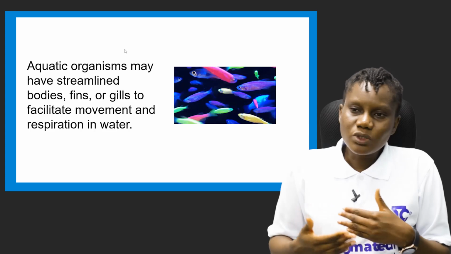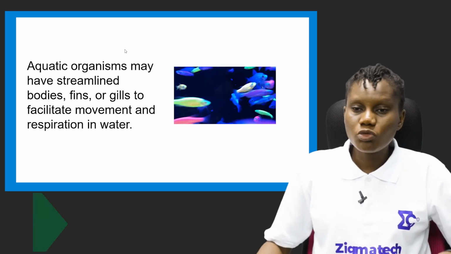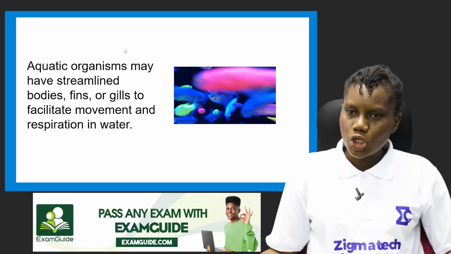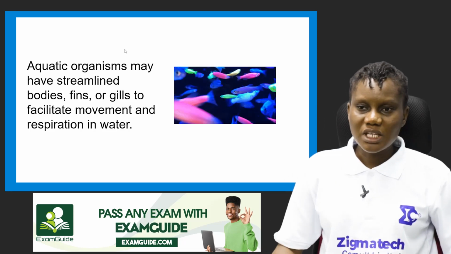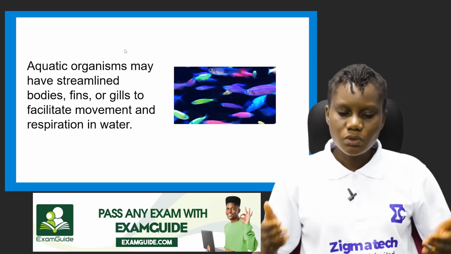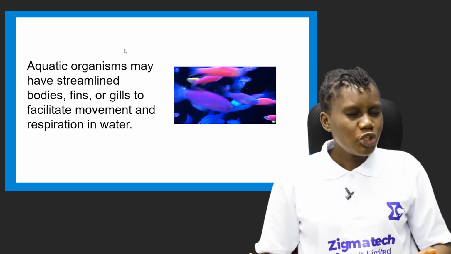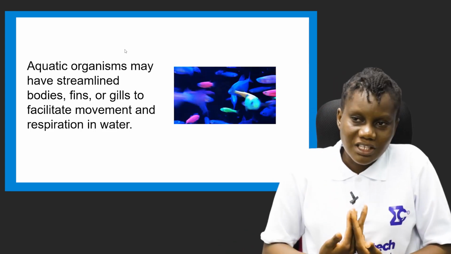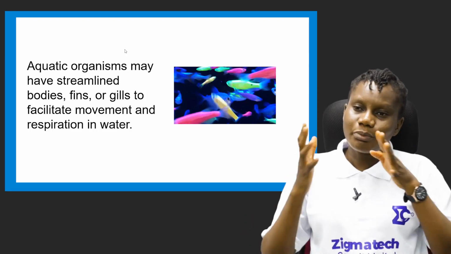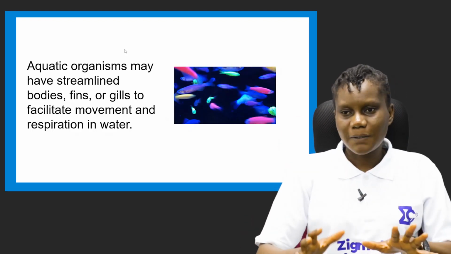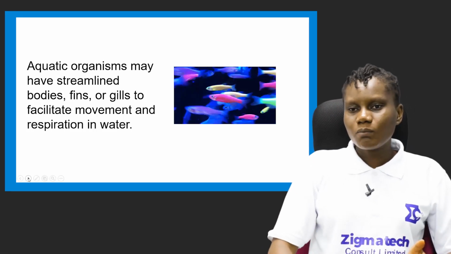As humans, if you stay underwater for long and you have not been trained to swim, you will drown because you cannot breathe. You find it difficult to breathe because you don't possess gills. But fishes possess gills. As they take in the water, the gills help them to absorb the oxygen in the water and they live there. But humans cannot. We possess lungs. So if water enters your lungs, you're going to die. So can you see now that they possess special physical features that help them to adapt to their environment.